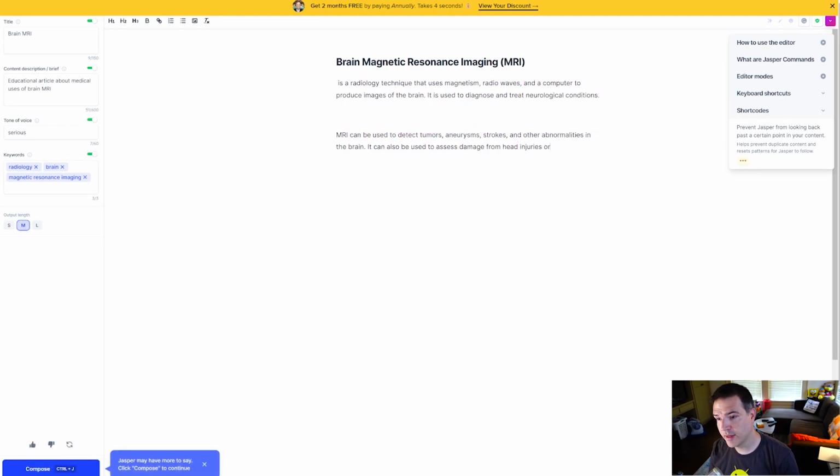All right, so it's done something here. So brain MRI is a radiology technique that uses magnetism, radio waves and a computer to produce images of the brain, to diagnose and treat neurologic conditions. Okay, so far, not terrible. Kind of meaningless in my context, but okay. Now it's telling me brain MRI can be used to detect tumors, aneurysms, strokes, and other abnormalities in the brain. It can be used to assess damage from head injuries. Let's see what else.